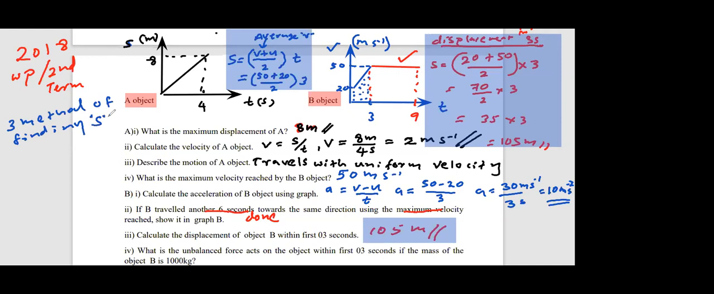I put S. S means displacement. Write this. First method, directly from the ST graph. That is one method. Second method, number 2, you can get the answer from the area of the velocity time graph, area of the VT graph.